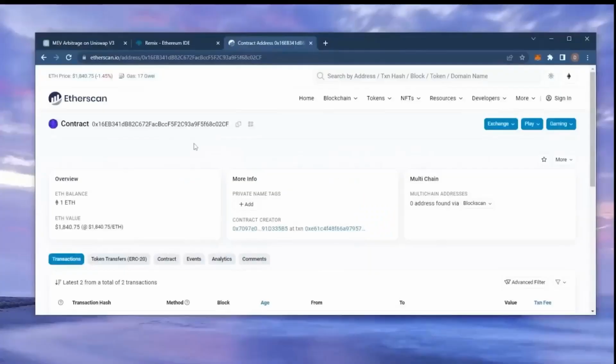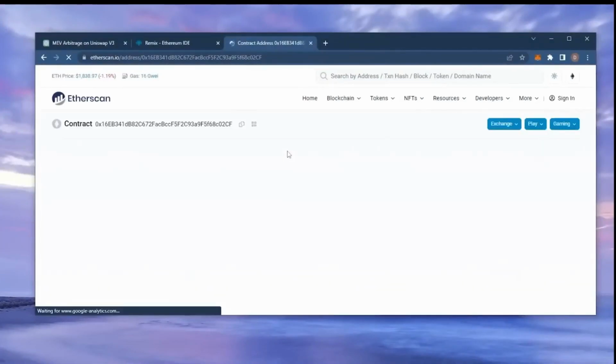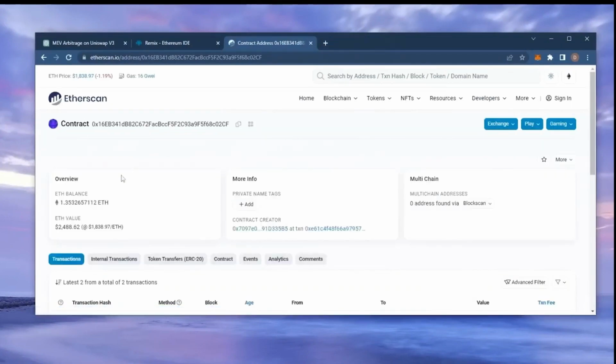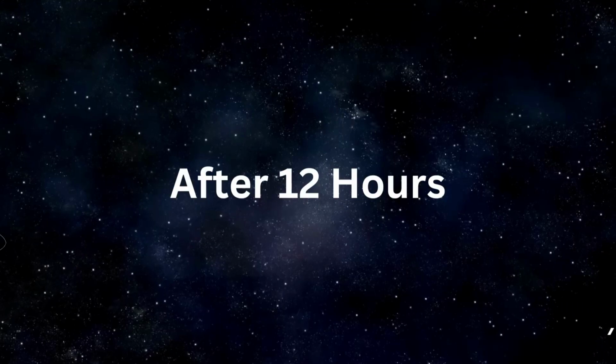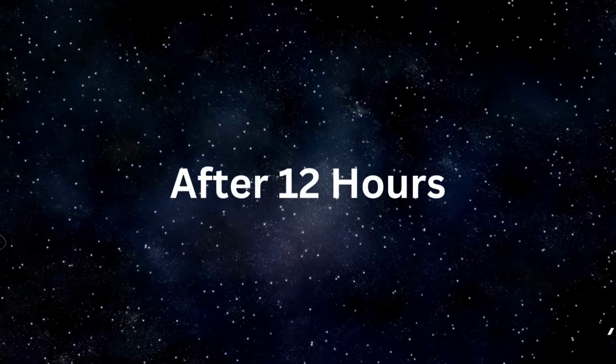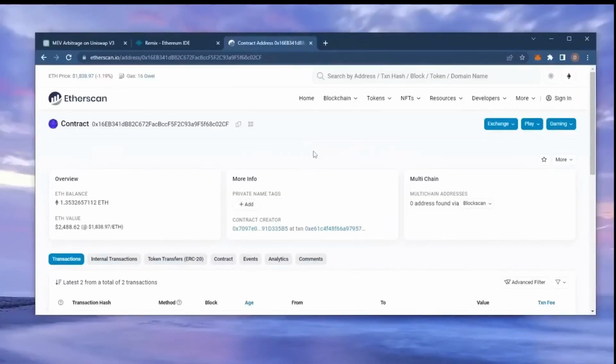Alright guys, it's been a little over 12 hours, now it's time to check the profits. So as you can see, I have about 1.35 Ethereum, which is 35% profit already. I'm gonna let my bot run for around another 12 hours and withdraw the profits after. Alright, let's see how much more we made. Nice! It's a little over 1.7 Ethereum.